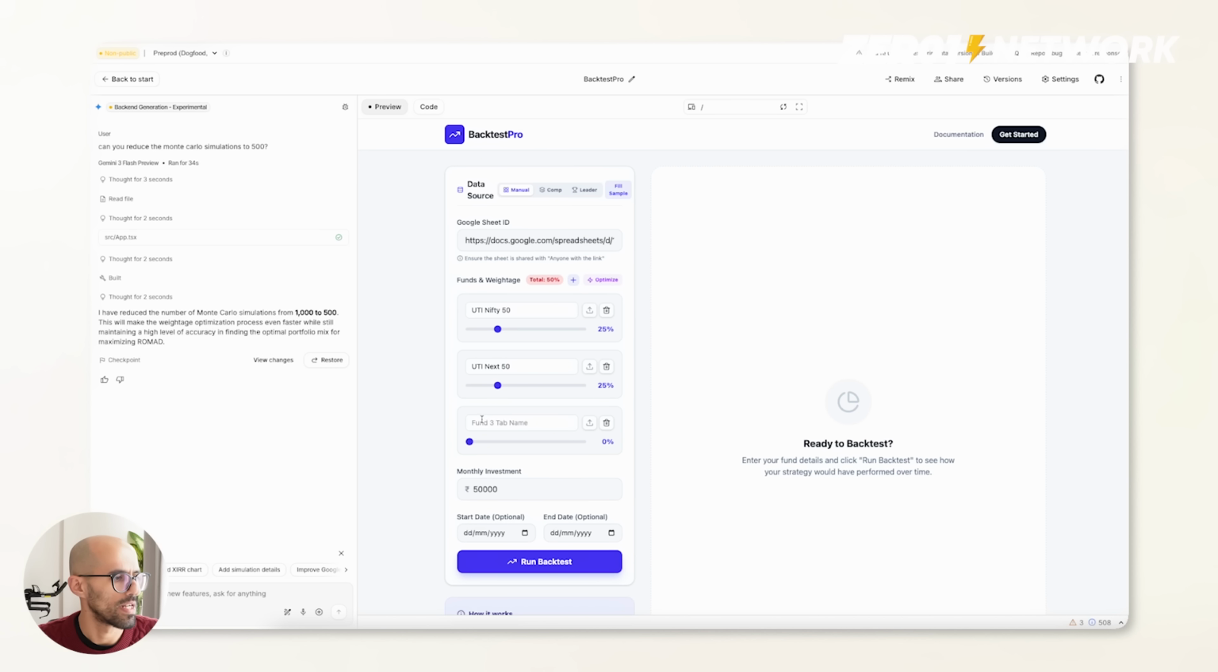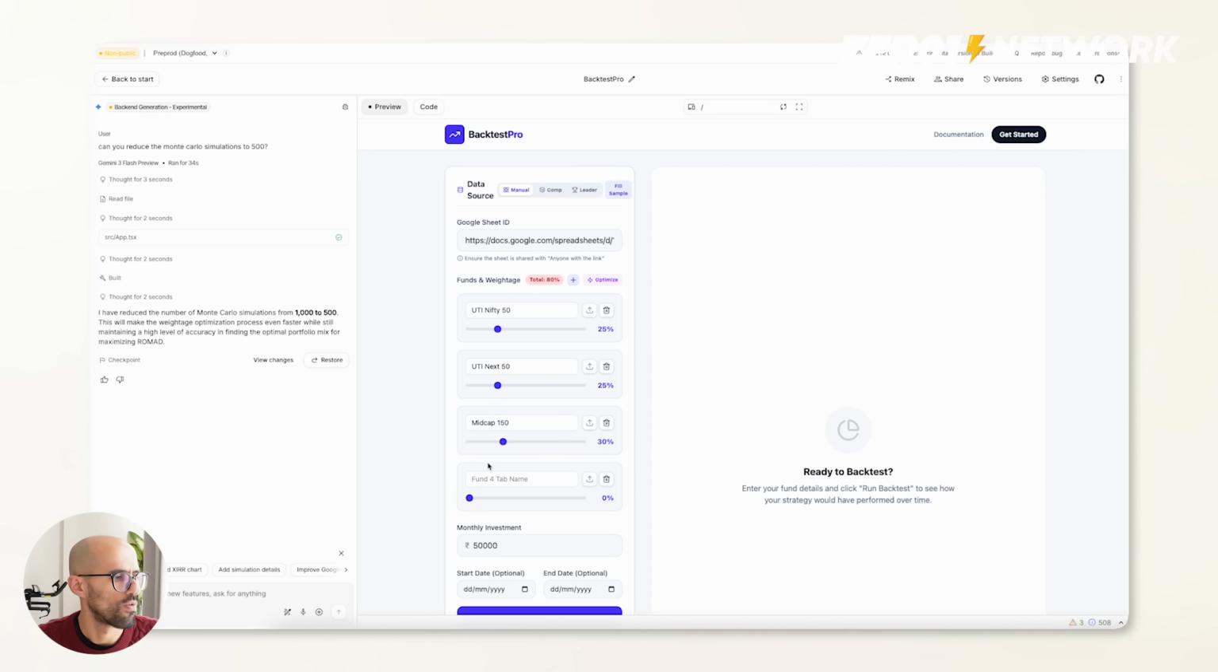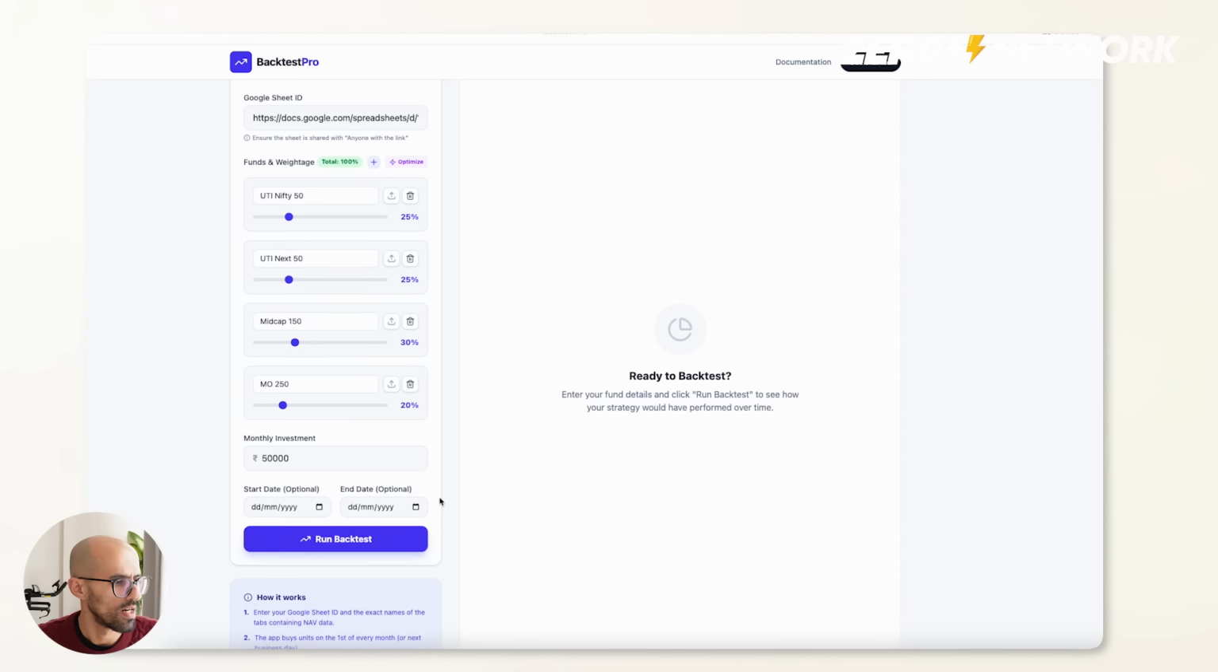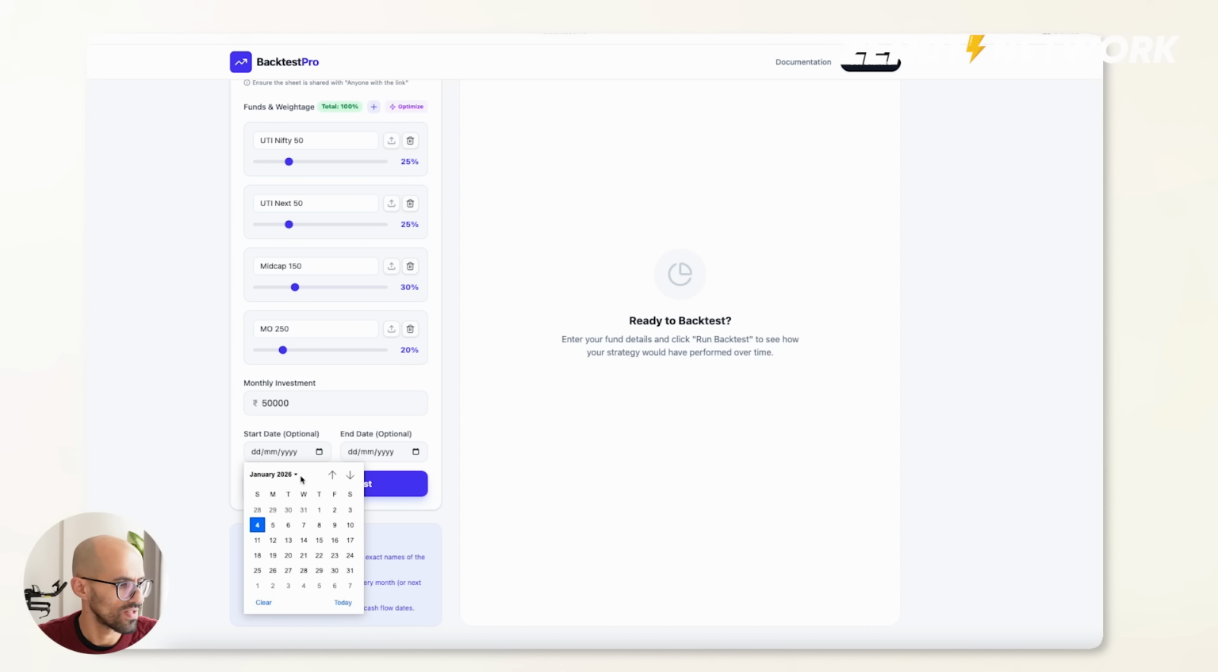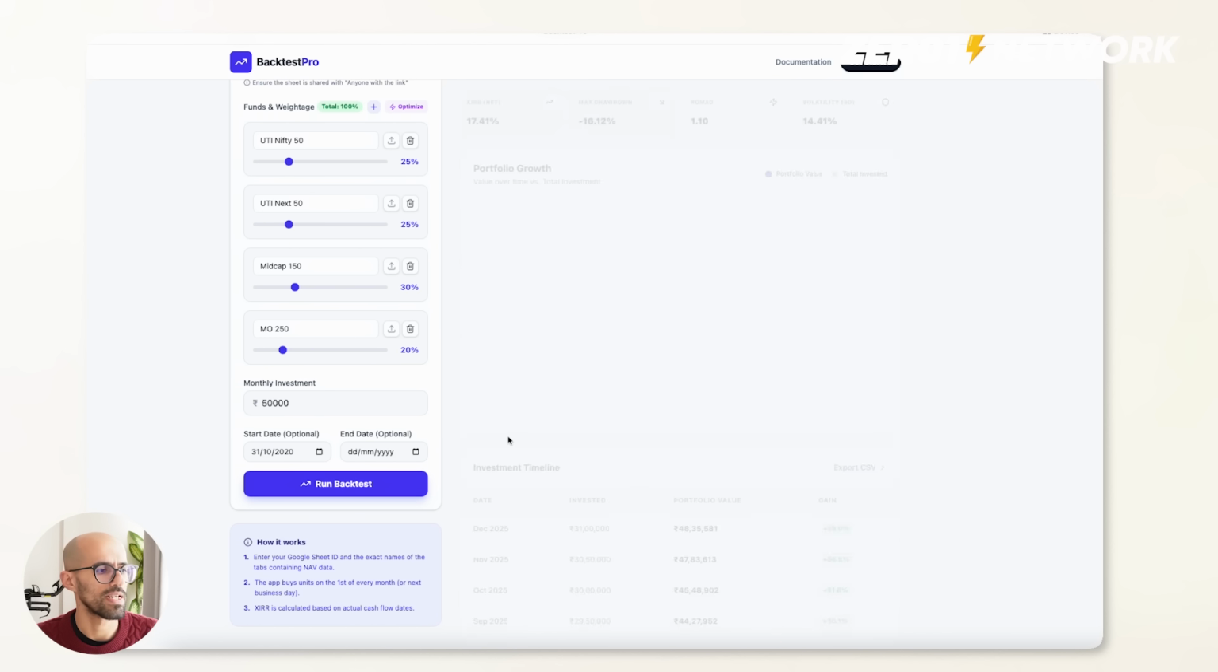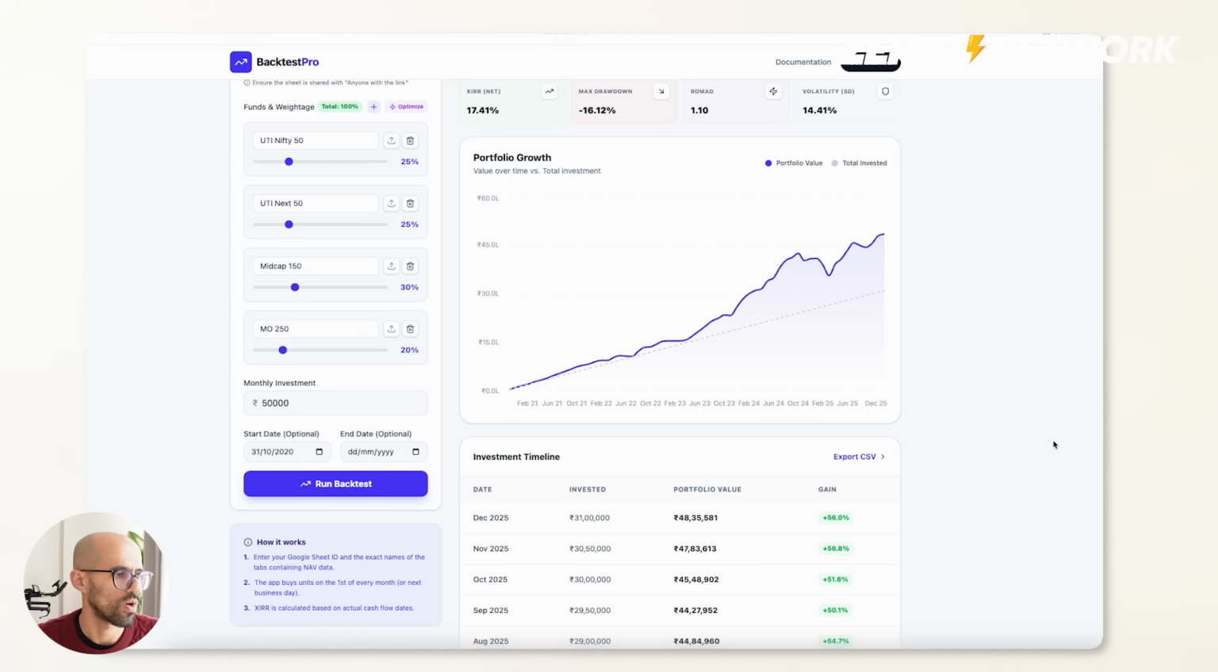Now we'll add our Midcap 150, which is 30%. And then we do our fourth one, which is Smallcap 250. Oh, sorry, Motilal Oswal 250. So MO 250. I am going to select the dates of this. Monthly investment is 50,000, like I already mentioned. Start date here will be our 2020 October end, 5-year period. So when we run the backtest, the result will shortly come up.